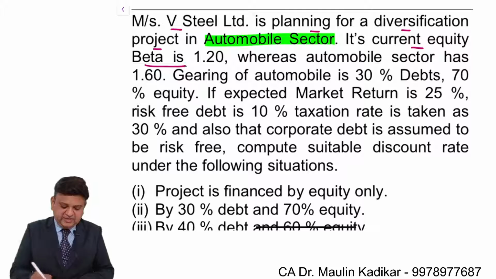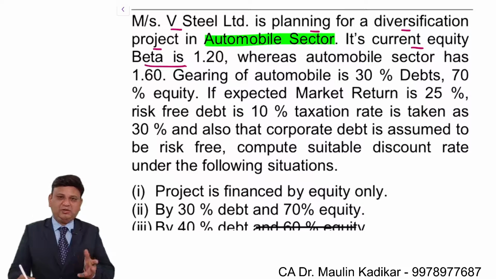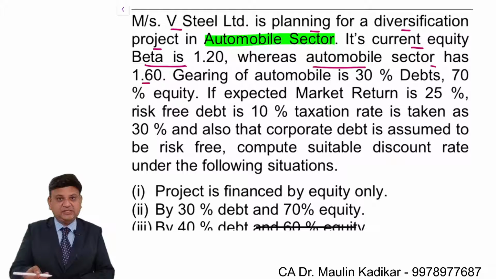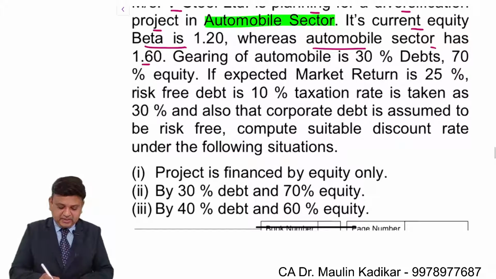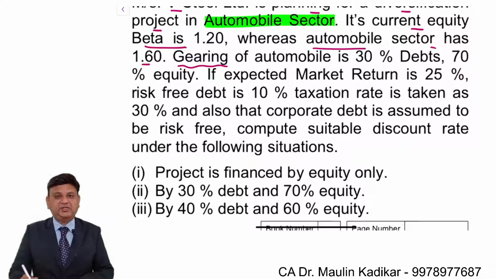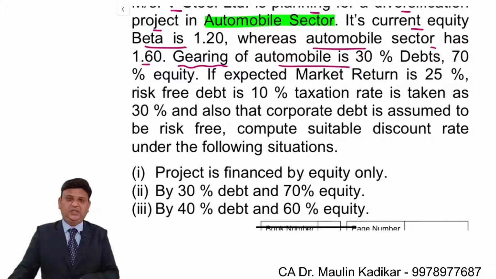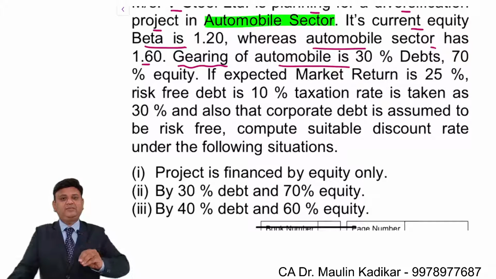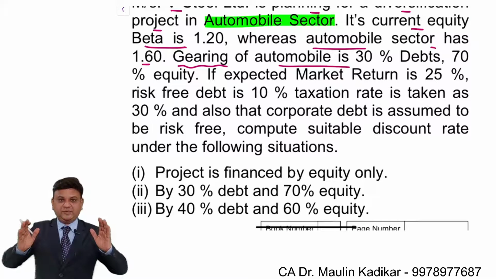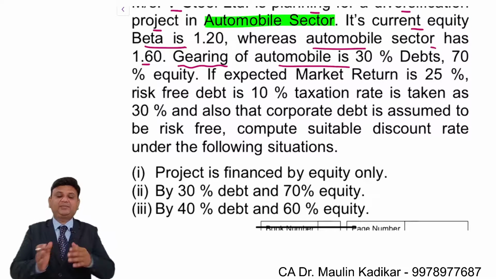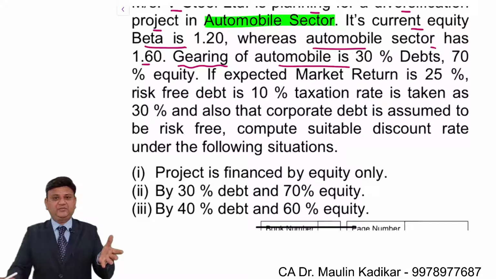Its current equity beta is 1.20. Mostly it will not be useful, whereas the automobile sector has 1.6 and this is useful. Gearing stands for the introduction of debt financing in the capital structure. The automobile sector is 30% debt and 70% equity. It means we have not been provided with a single proxy firm's information. We have been provided with the proxy firm information of all the companies taken together that are doing business in that line of business.